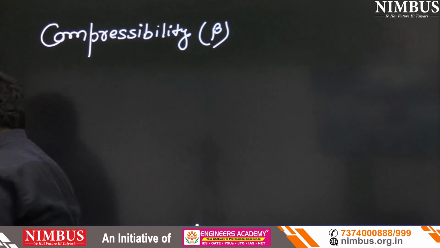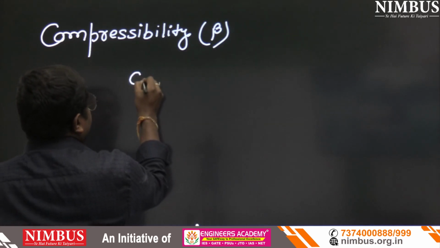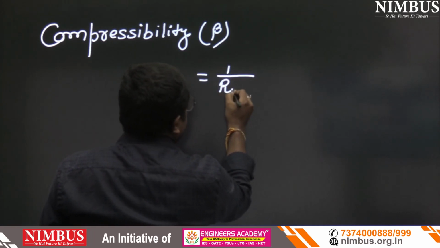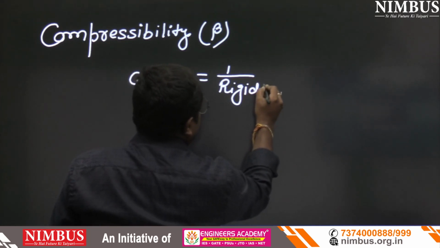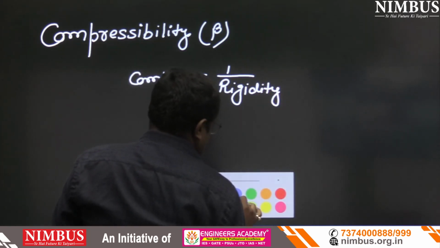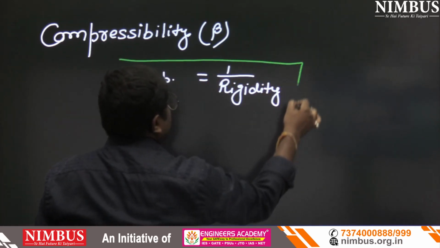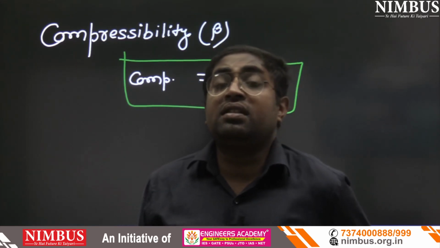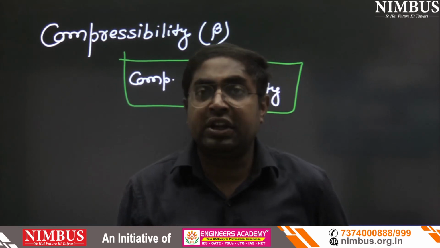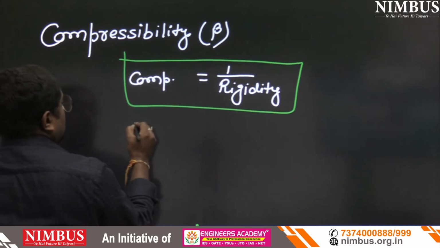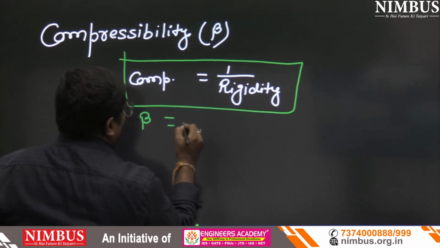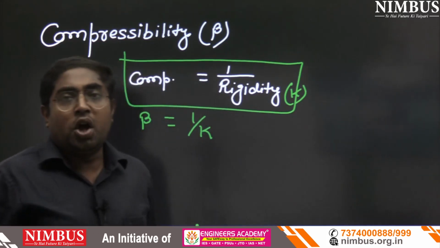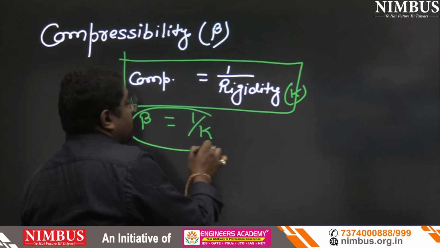So can we write here compressibility equals 1 upon rigidity? Yes or no? Compressibility equals 1 upon rigidity. And in strength of materials, we already read that rigidity is denoted by K. Rigidity is denoted by K, that is bulk modulus. So can we write here beta equals 1 upon K? Is that clear? Beta equals 1 upon K.